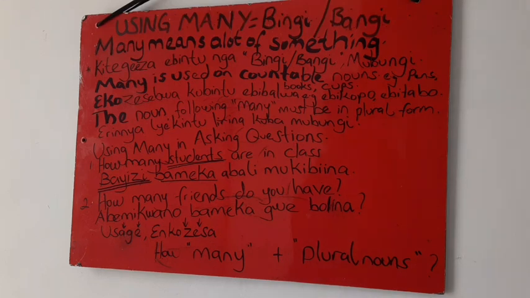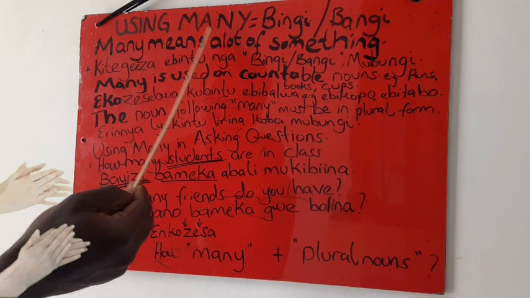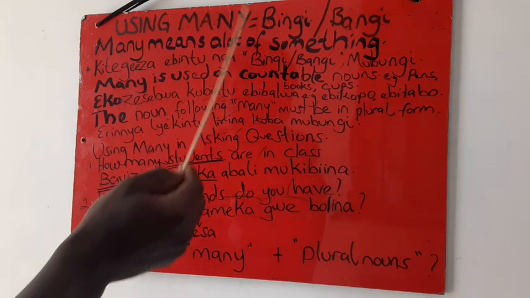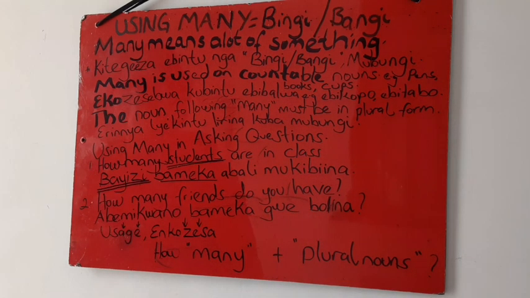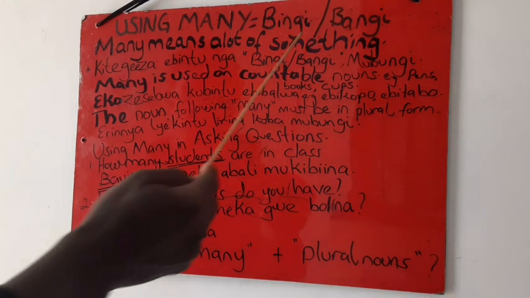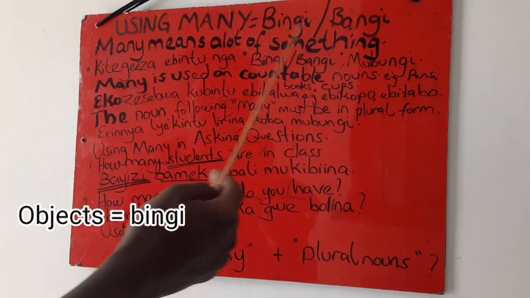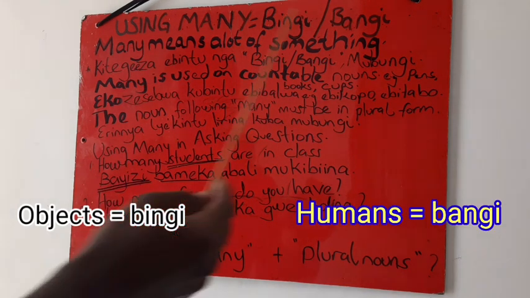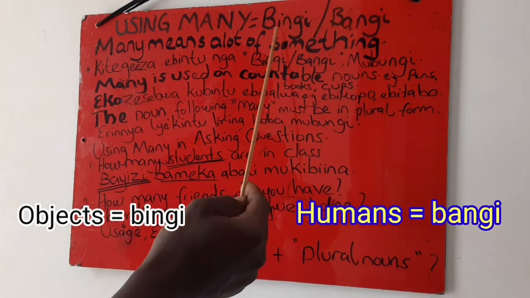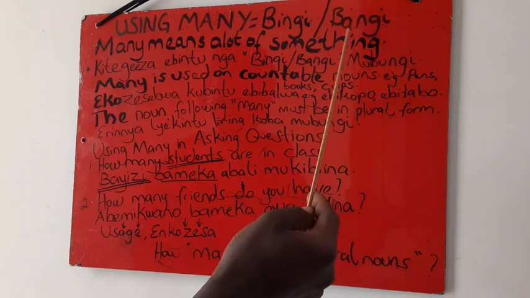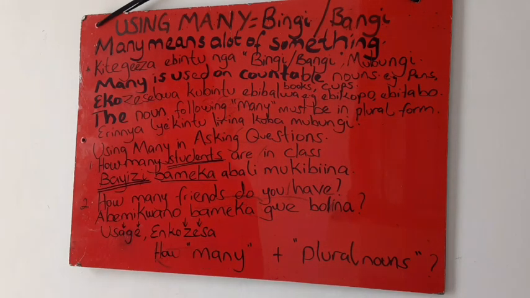Hello everyone and welcome to today's lesson. Today we are going to look at using many. So many is an English word which is mostly used in many sentences. So many mu Luganda kiyinza okuba bingi, ebintu nga bingi oba abantu nga bangi, bingi oba bangi. So many in English, in Luganda, it can be bingi oba bangi.